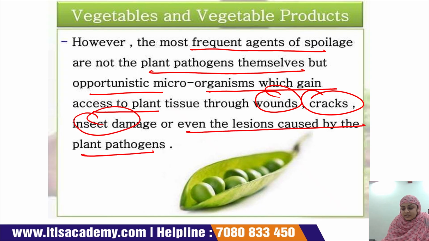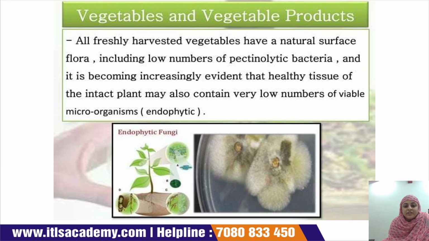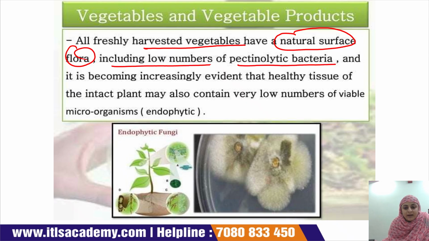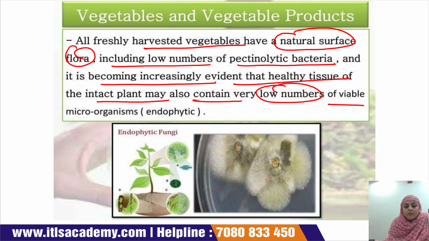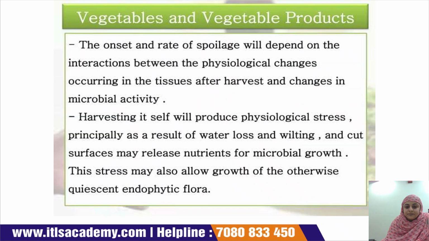All freshly harvested vegetables have a natural surface flora, including a low number of lactic acid bacteria, and it has become evident that the healthy tissue of the intact plant may also contain a very low number of viable microorganisms, that is endophytic.